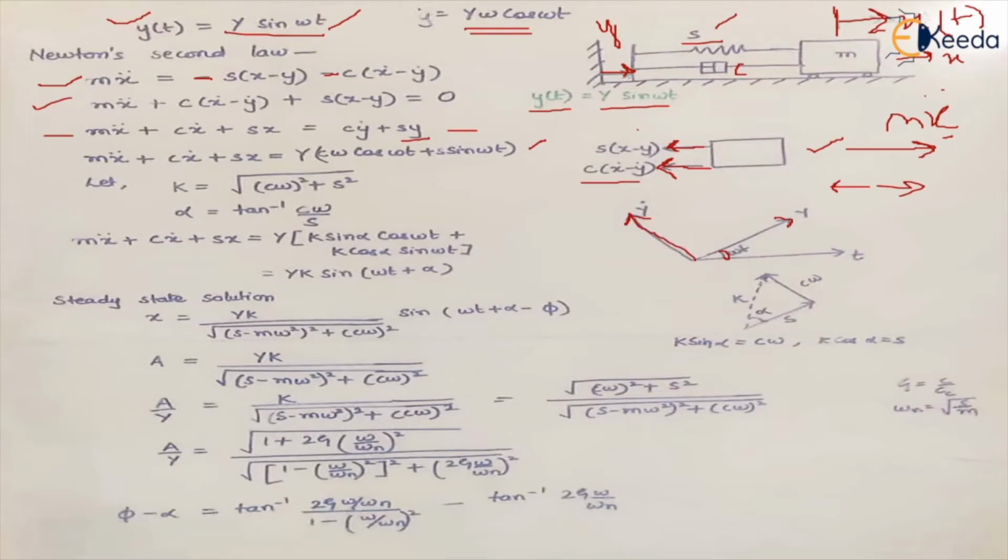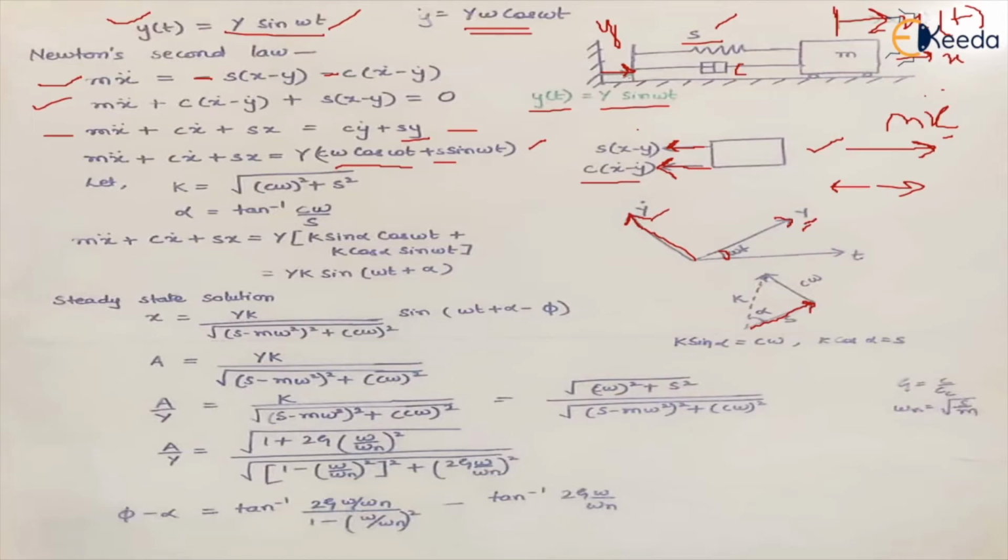Now if we take this, what is y? This is c into omega, right? If we talk about the maximum value of this component, it will be c omega, and the maximum value of this component, which is s sine omega t, will be s. So if I plot the vector diagrams, it will be something like this: s in the direction of y and c omega in the direction of y dot.